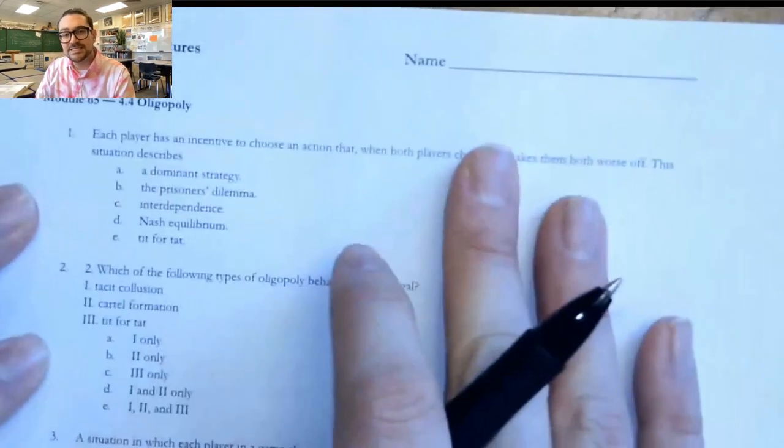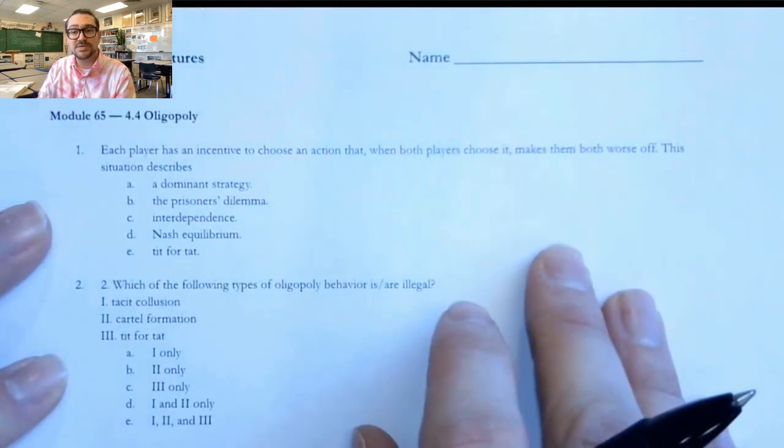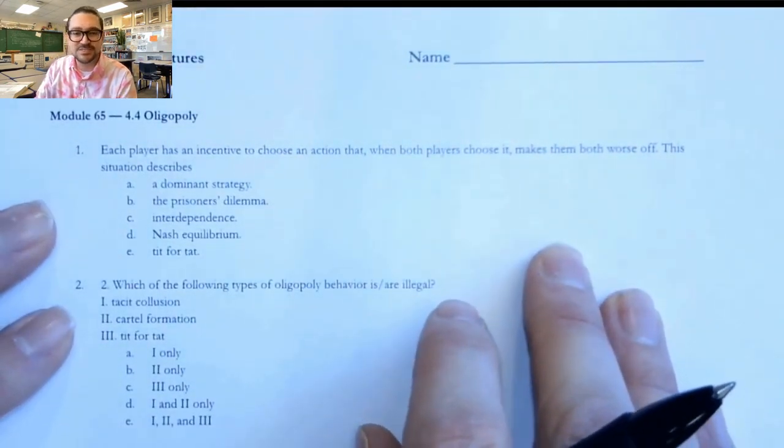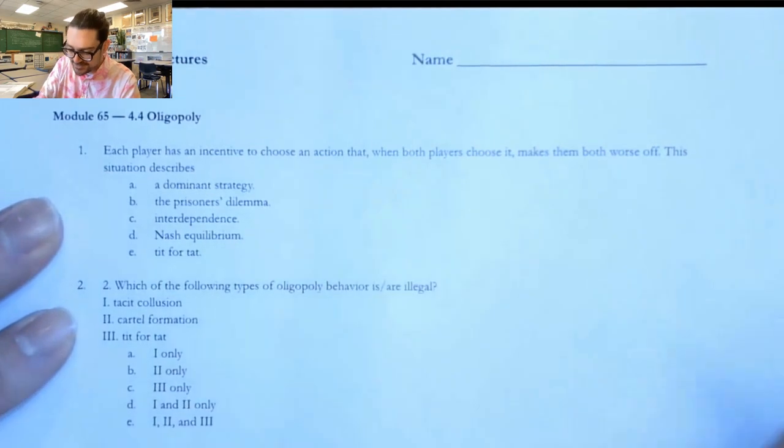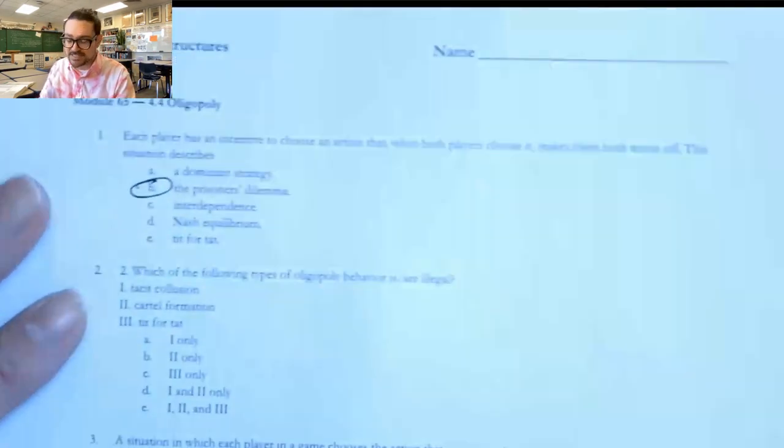Let's take a look at the multiple choice. For question number 1, each player has an incentive to choose an action that when both players choose it makes them both worse off. This describes a prisoner's dilemma, which we actually taught in class.